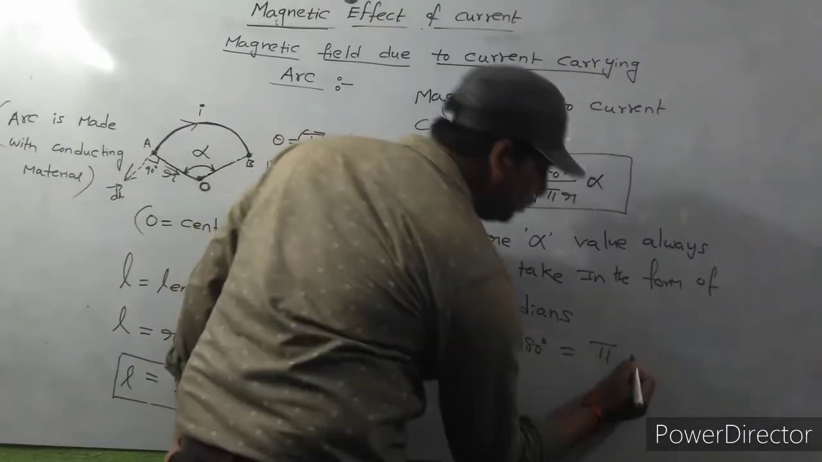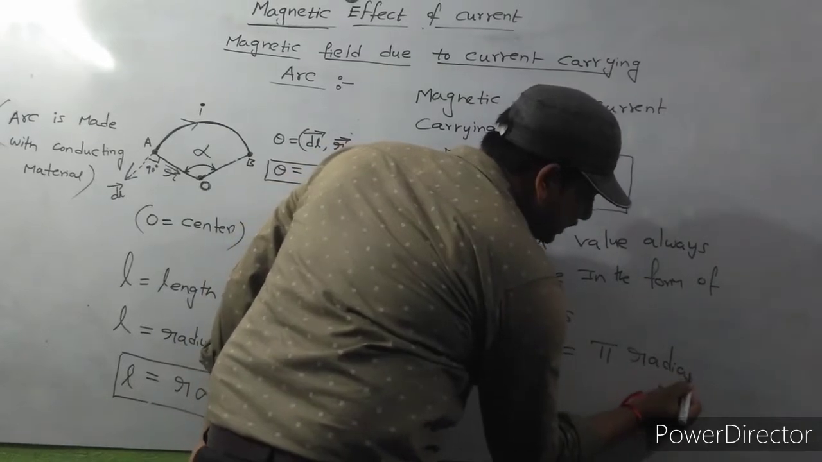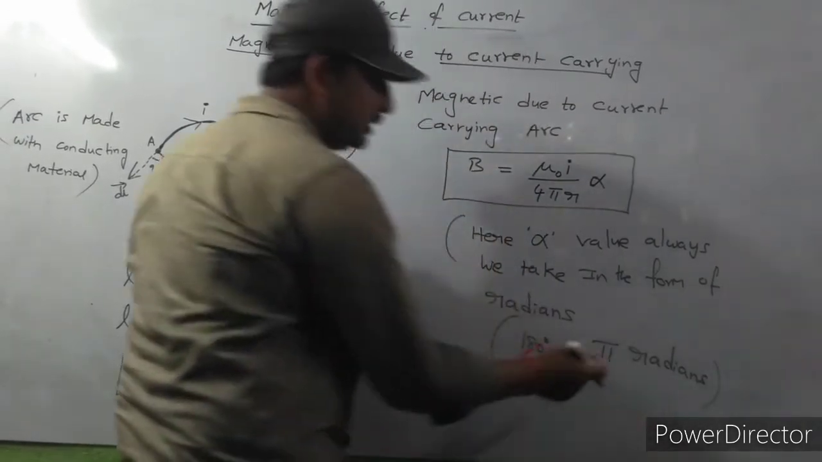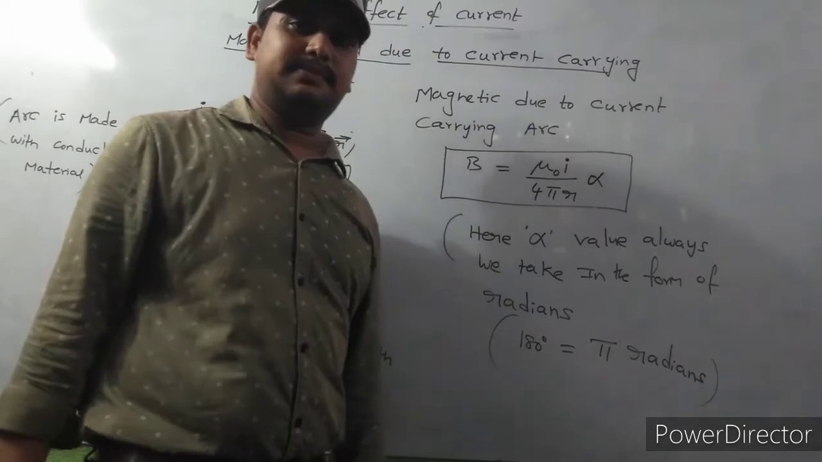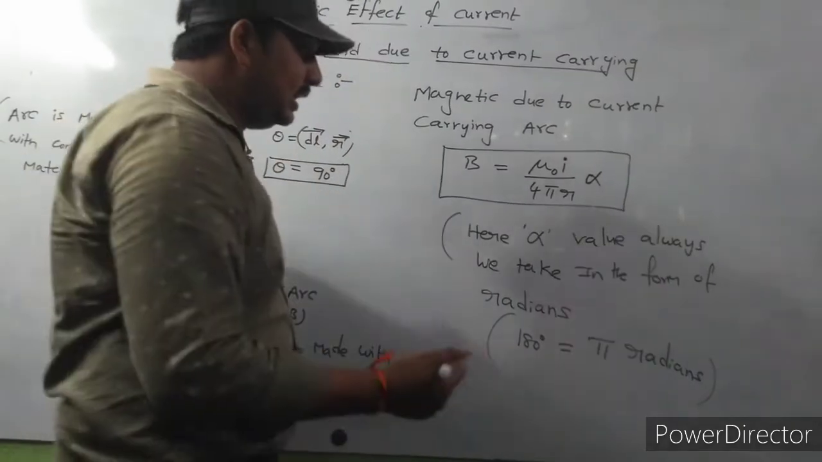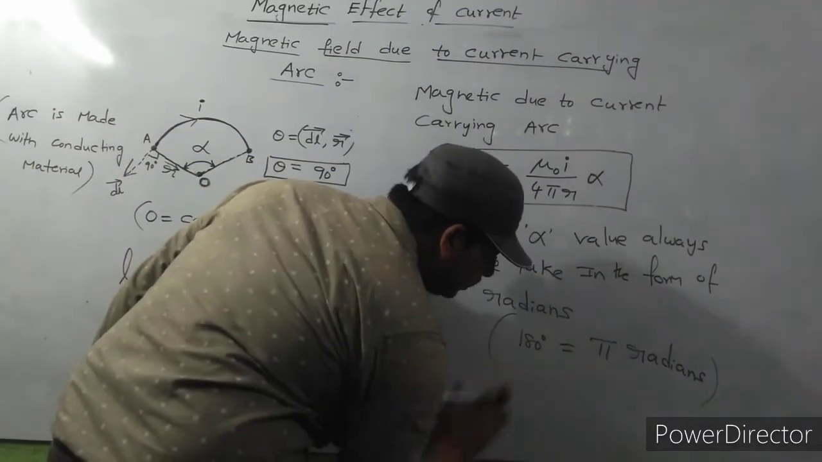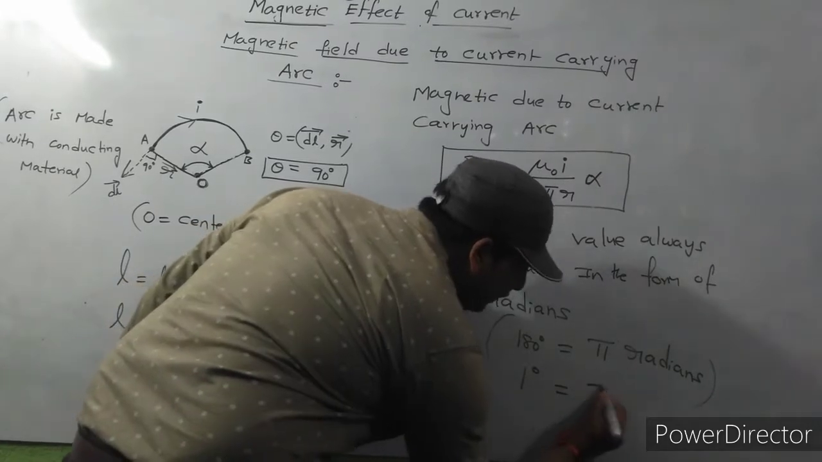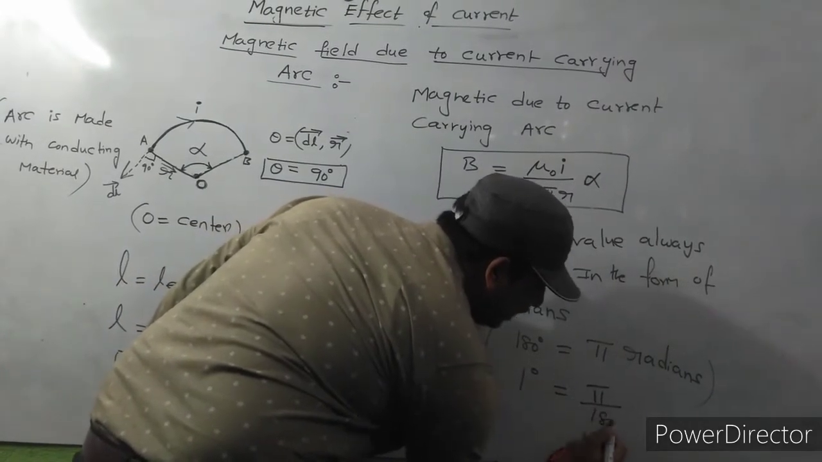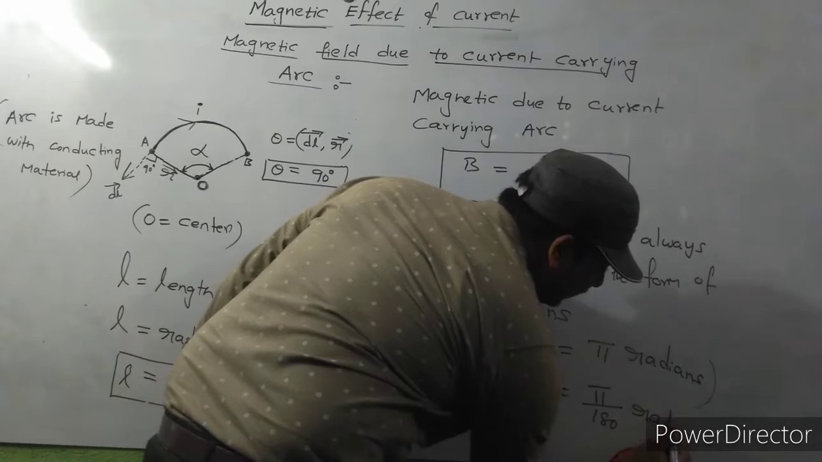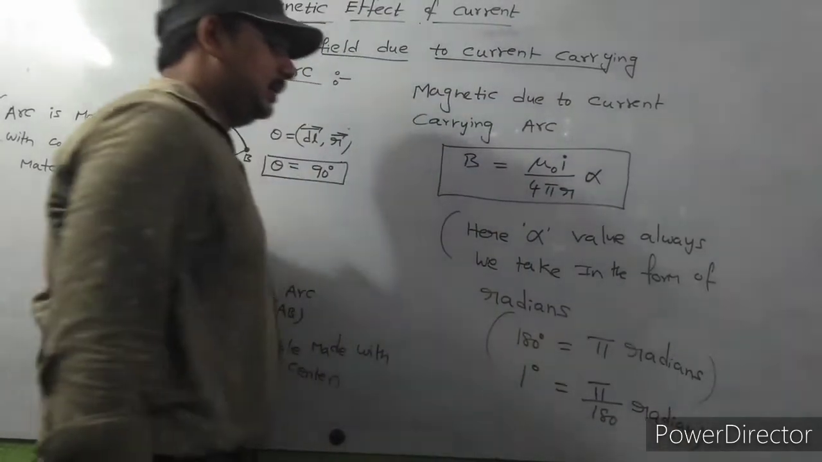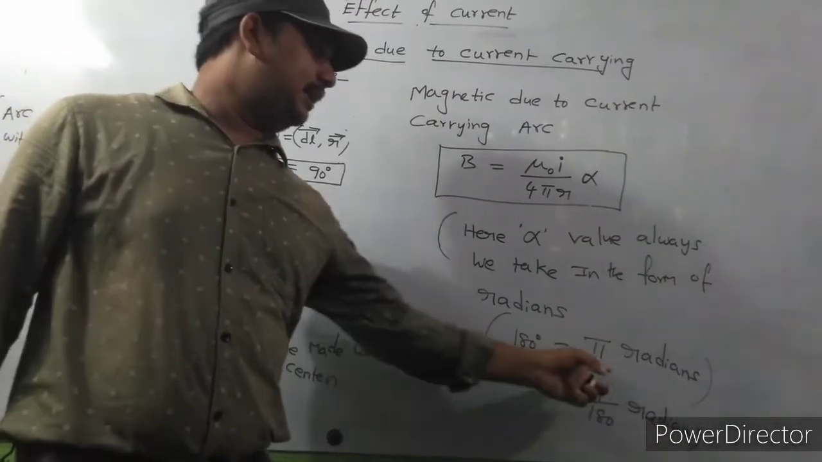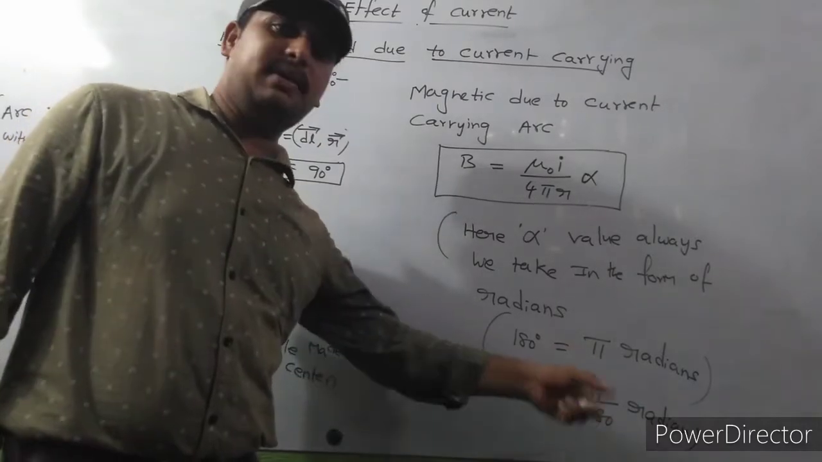180 degrees is equal to pi radians. For example, if the angle is 180 degrees, we will take pi radians. If the angle is 1 degree, it is pi by 180 radians.